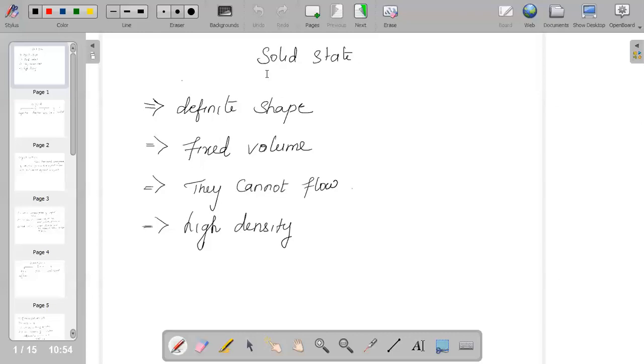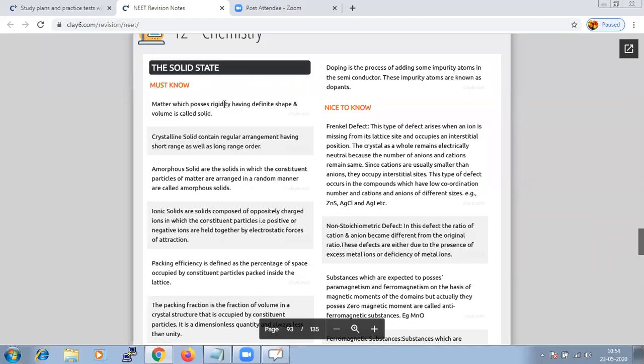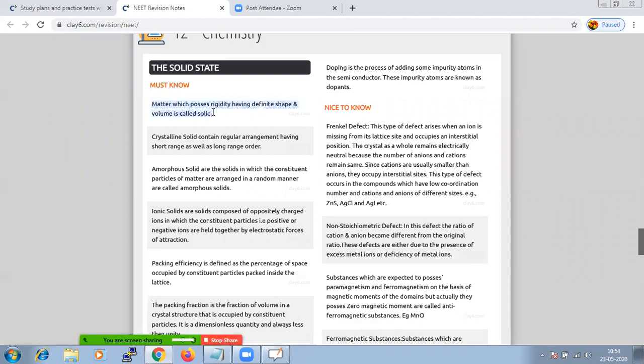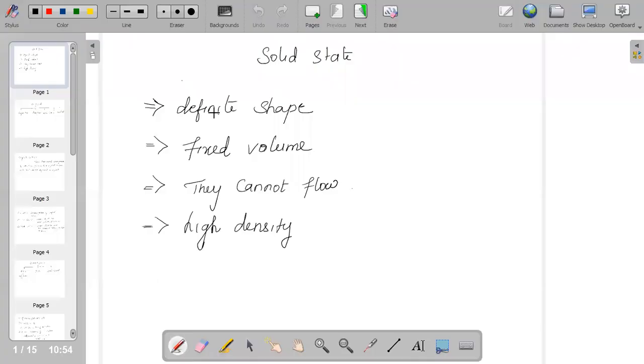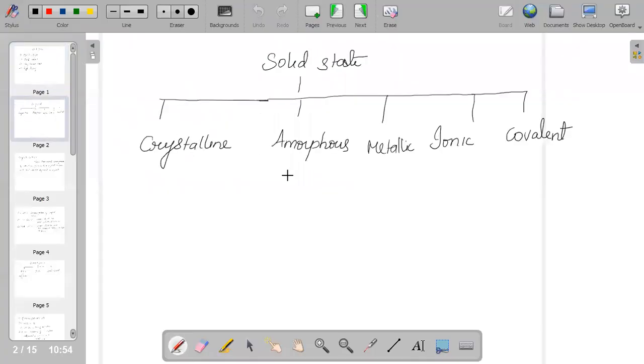So matter which possesses rigidity, having definite shape and volume, is what we call a solid. Solids are classified into different types. We can say that they are crystalline solids, amorphous solids, metallic and ionic.